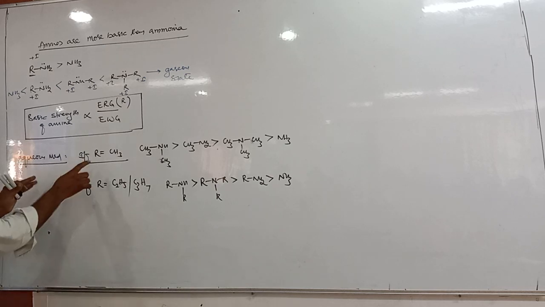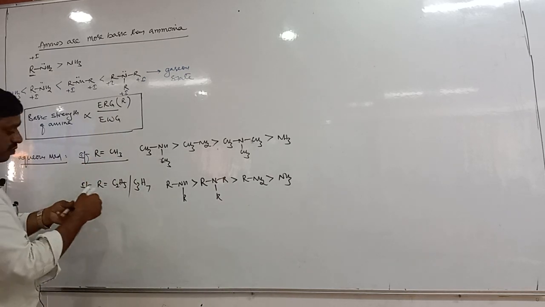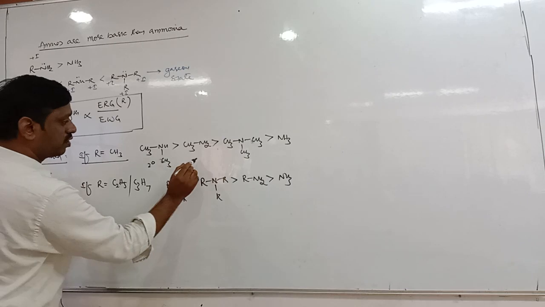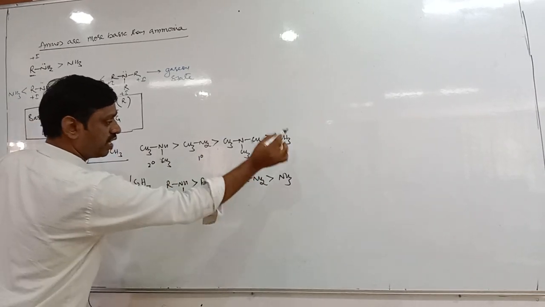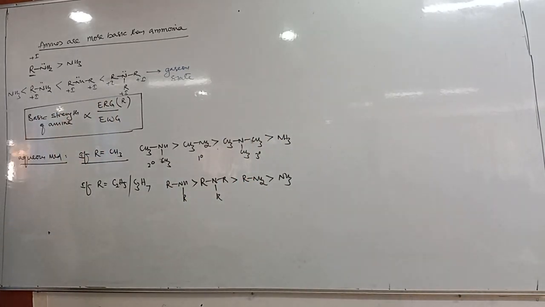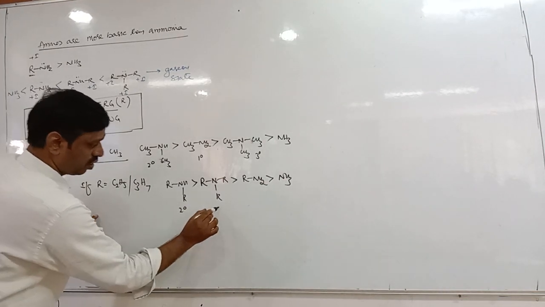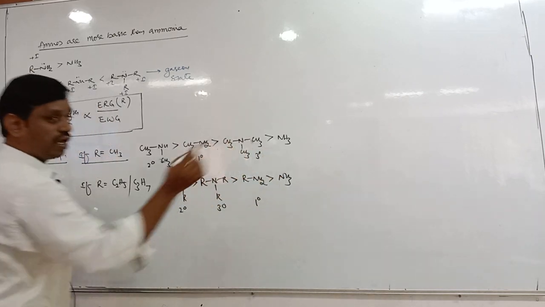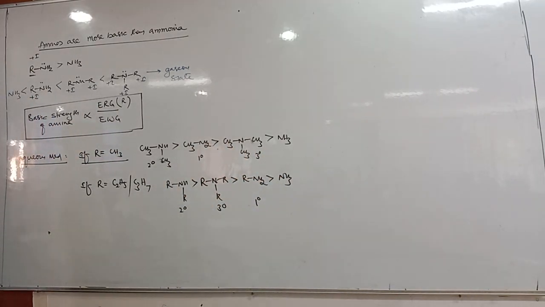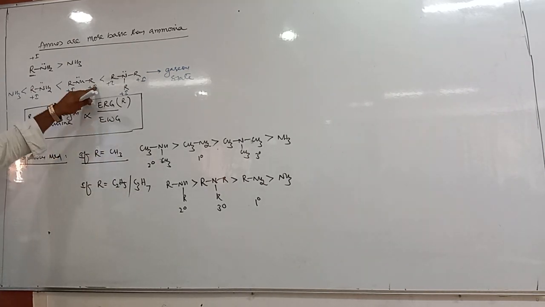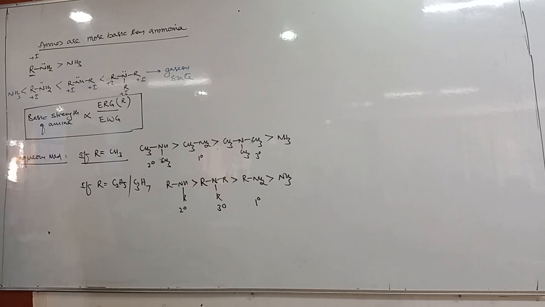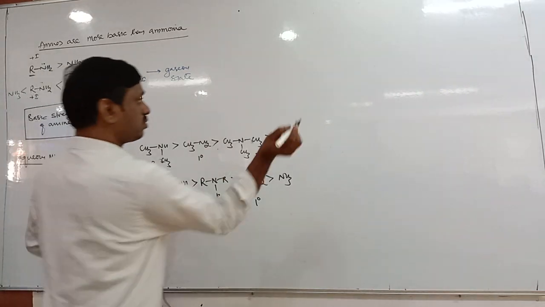But here remember, if the methyl group is present, secondary is greater than primary, then tertiary, then ammonia. If the group is other than methyl, whether ethyl, propyl, butyl or any other group, then secondary comes first, then tertiary, then primary, then ammonia. So this is the order of basic strength of amines in aqueous medium. The earlier one is for non-aqueous medium or gaseous state.